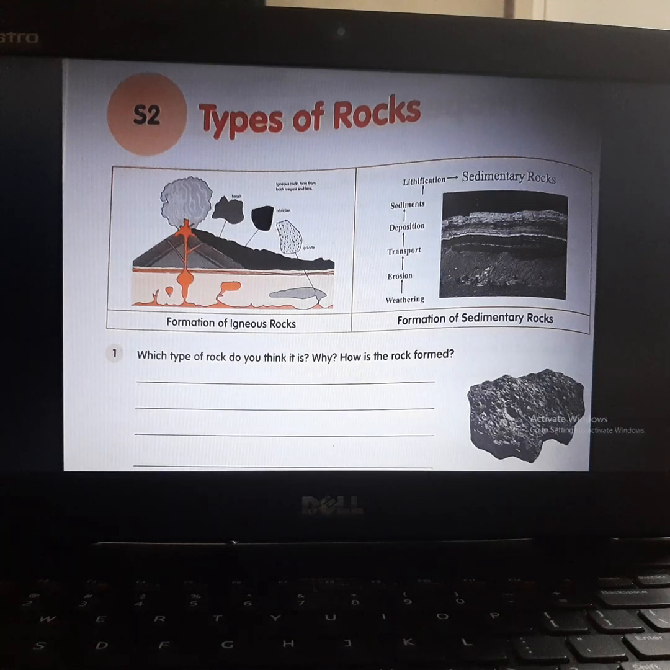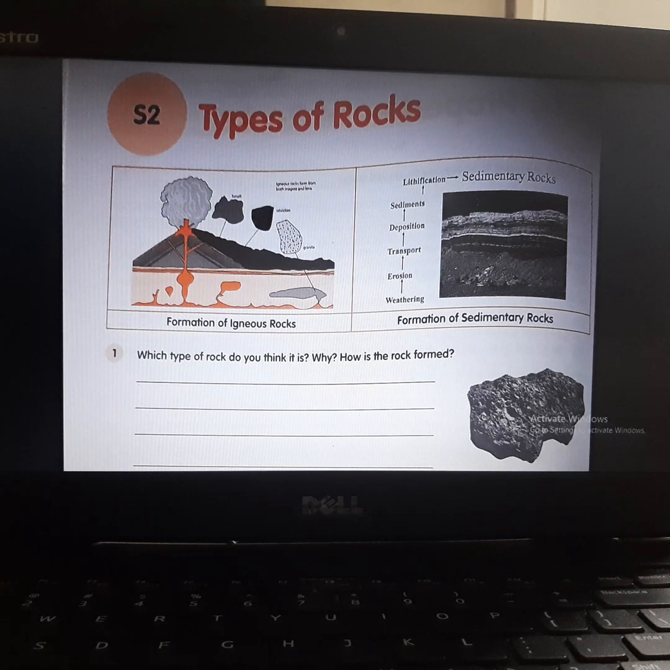Okay, so students, I hope you can understand the three types of rocks. So now all of you open your worksheet, types of rocks. The first question is: which type of rock do you think it is and why? How is the rock formed? Here you can see in this picture how it is formed. This picture shows the formation of igneous rock and the formation of sedimentary rocks. It has been clearly given, so based on that you can write the answer.